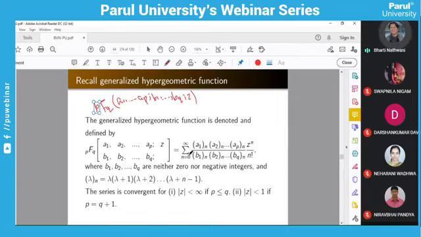Ultimately it shows summation n equals 0 to infinity, (a1)_n, (a2)_n and so on up to (ap)_n, upon (b1)_n, (b2)_n and so on up to (bq)_n, z raised to n upon n factorial. If you are taking the summation index n, you have to use the symbol n. Here (a1)_n and all these are the Pochhammer symbols. You know this. This is the condition for this series to be convergent. If you refer to it, you have to be careful whether this function is defined or not, or you have to add the dummy variables (1)_n and the factorial, dividing and multiplying like that. But we are not going more into this. If you refer to it, you have to remember these convergence conditions.